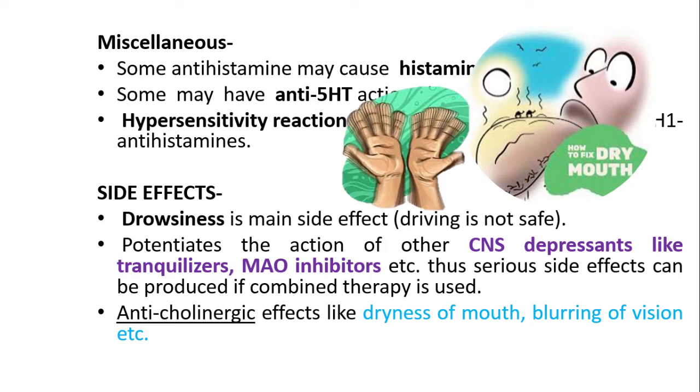Vision is not clear. Why is vision not clear? As we have seen, it is anticholinergic. Cholinergic drug means parasympathetic system is acting. P for parasympathetic, C for circular muscle, C for contraction. So contraction of the pupil is not there. Due to constriction of the pupil not being there, there is dilation of the pupil. And whenever there is severe dilation of the pupil, the patient is unable to see near objects. Due to that, the vision is not clear. That's why we have blurred vision. Why is it all happening? It is only because of the anticholinergic effect.